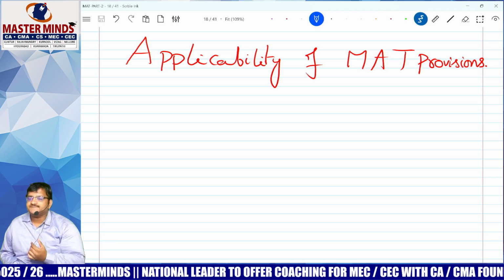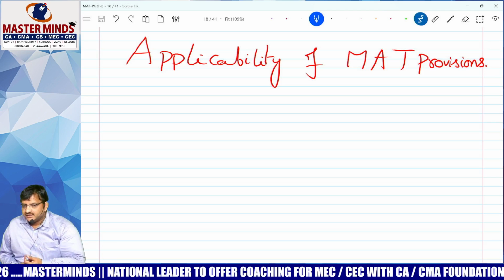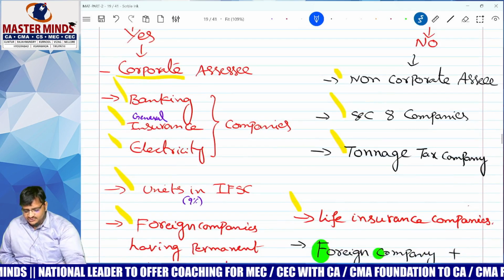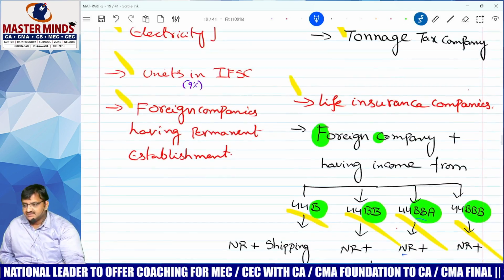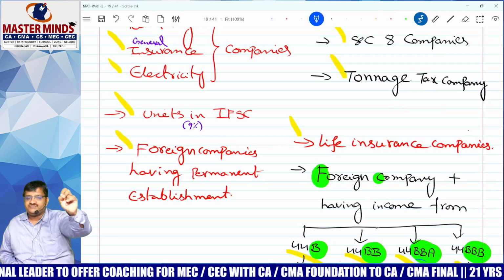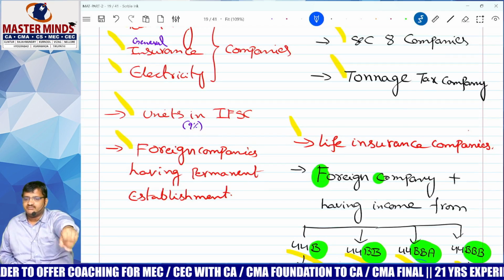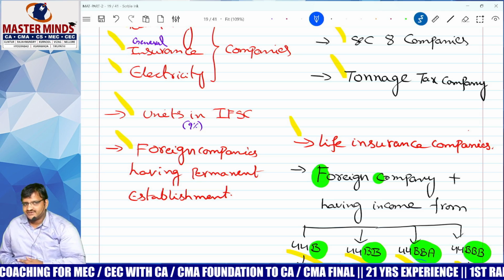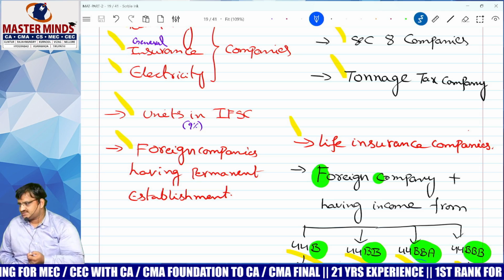Third one. Insurance companies. I repeat, insurance companies. Are insurance companies covered or not covered? That is the question. Life insurance companies are not covered, but general insurance companies are covered.